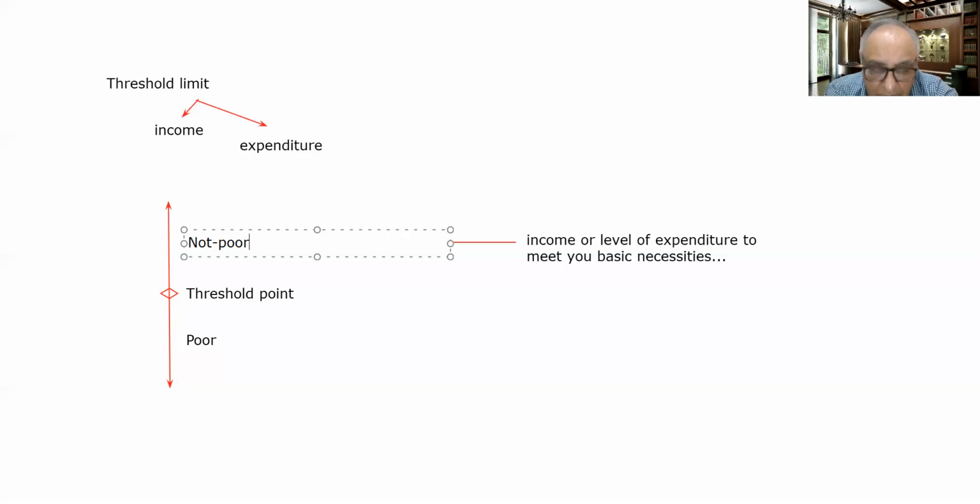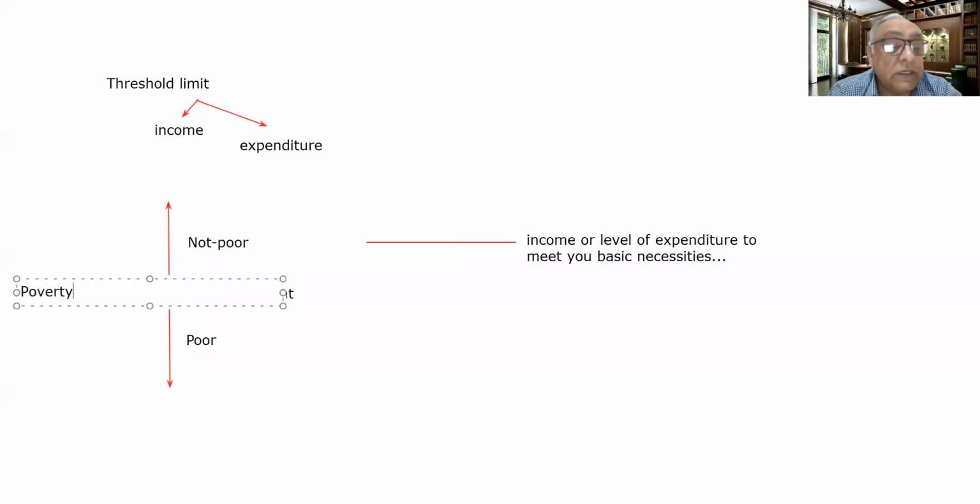And if you are doing expenditure beyond that, then you are not poor. It means the basic necessities of life are being fulfilled. So that is why this threshold line is known as the poverty line.